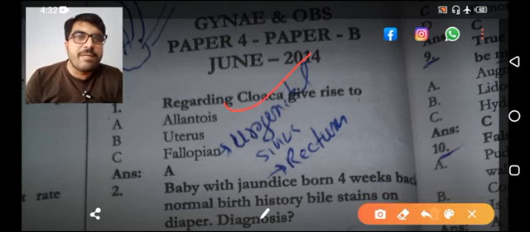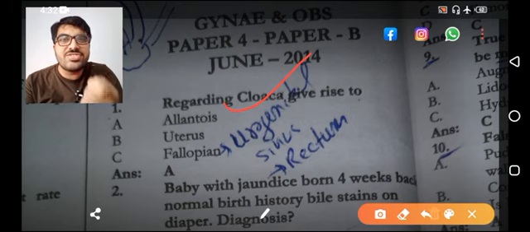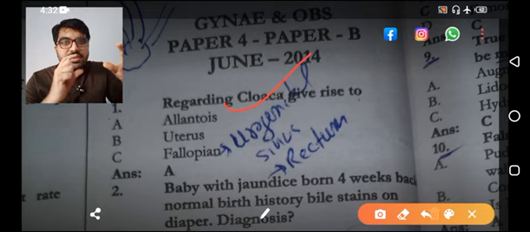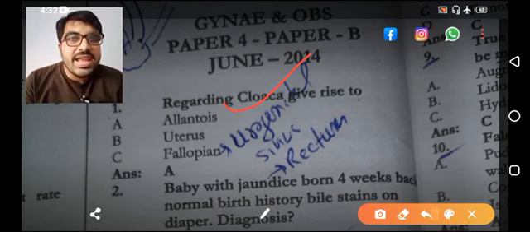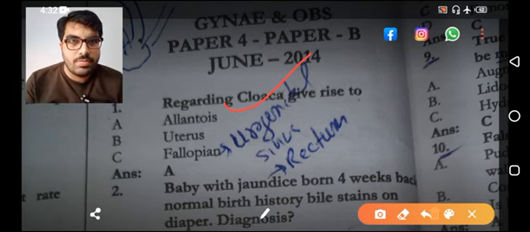Regarding the cloaca, it gave rise to... Now the cloaca is defined as the dilated distal portion of the hindgut. This is the terminal end of the hindgut. It gave rise anteriorly to the urogenital sinus and posteriorly to the rectum. Now if you see, there is no right option given.